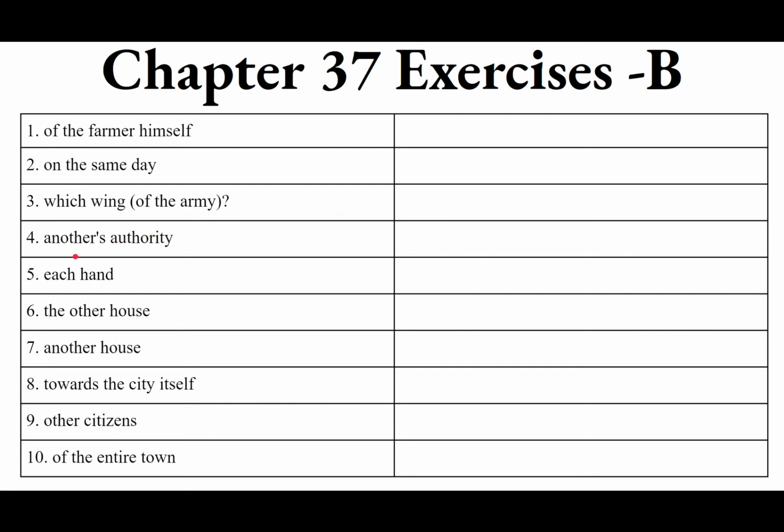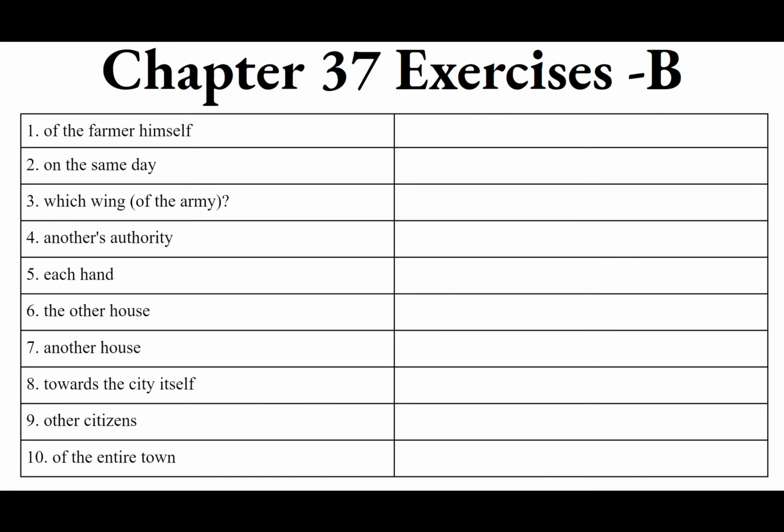Number 4, another's authority. Authority is auctoritas, auctoritatis, feminine. And then another's, notice it's not the other's authority, as if we're talking about a consul and there are 2 consuls, and we're saying there is one consul's authority and then there is the other consul's authority, the second consul's authority.